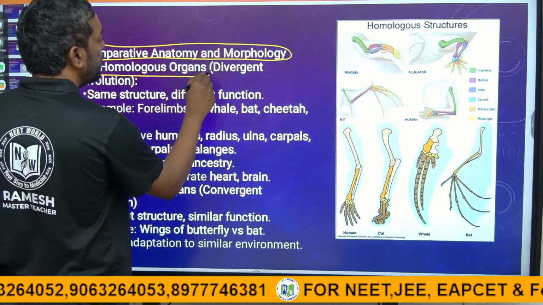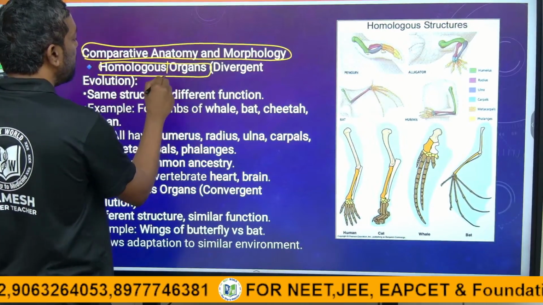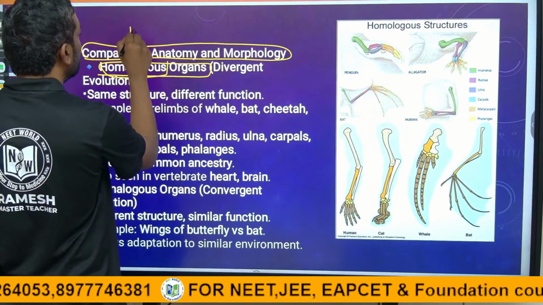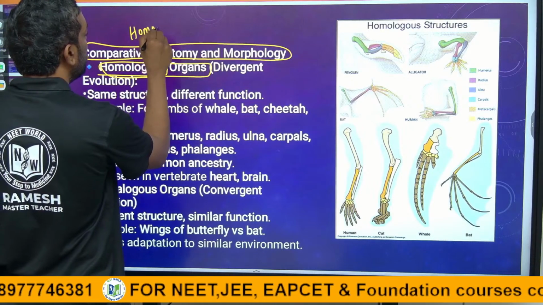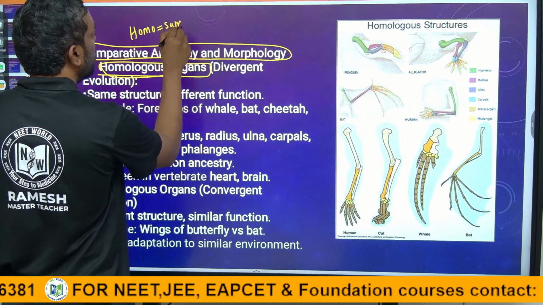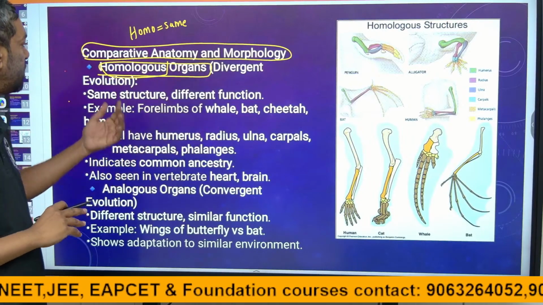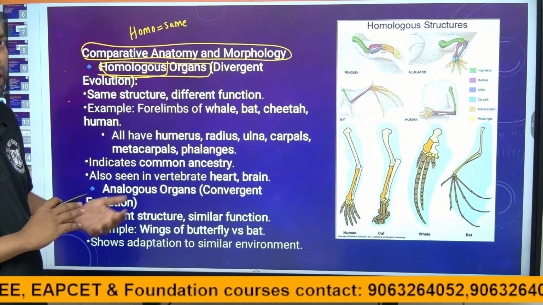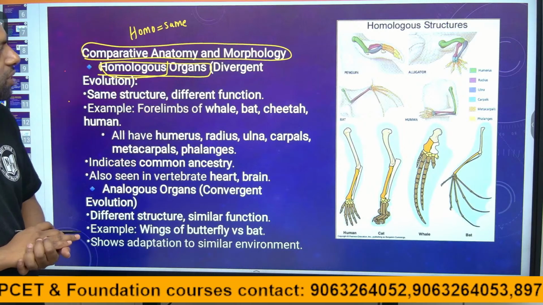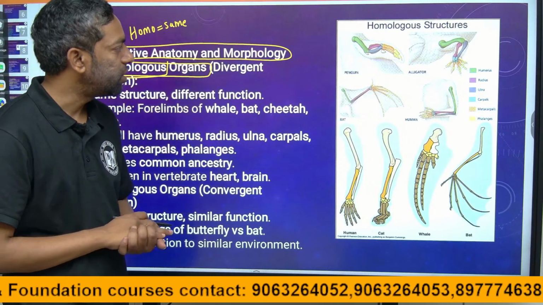Homologous organs. Homo means same. Homologous organs are the same organs, but they diverge in evolution. Just look at this, guys.